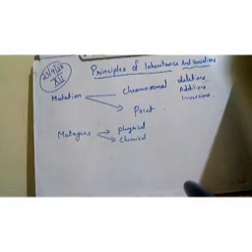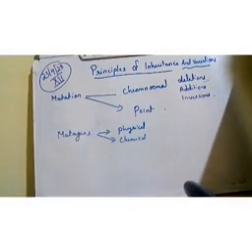DNA is a long molecule arranged in the chromosome, so a part of it can get deleted, the deleted part can get added to some other DNA, or while adding it can get inverted. Due to all this, the sequence of DNA gets changed. Such changes are known as chromosomal mutation.